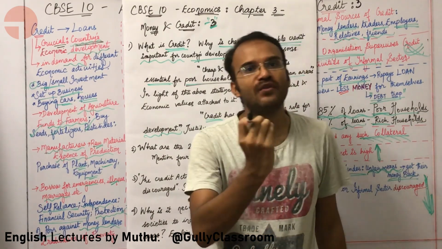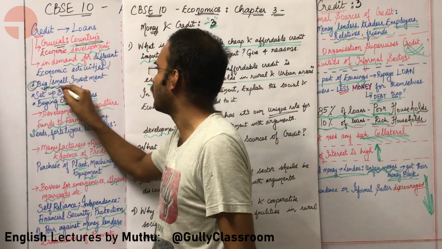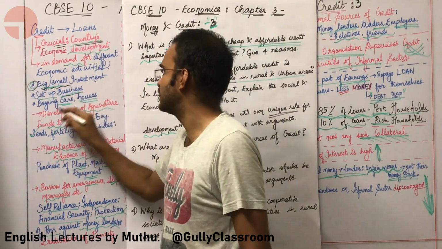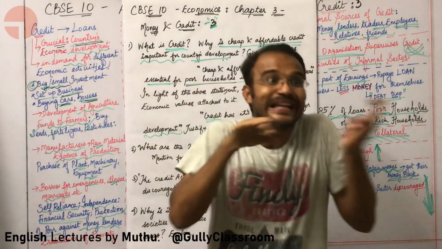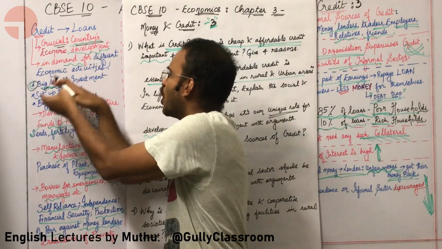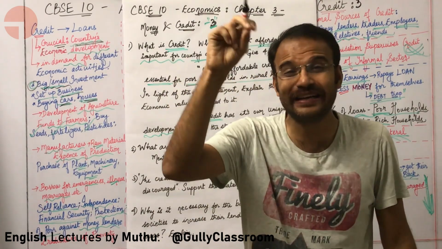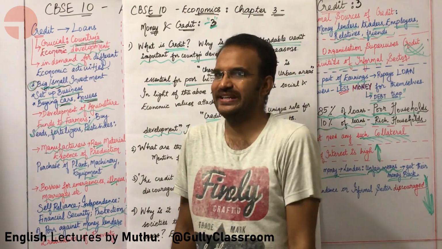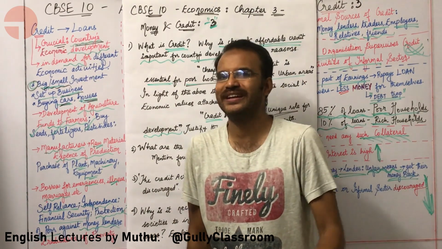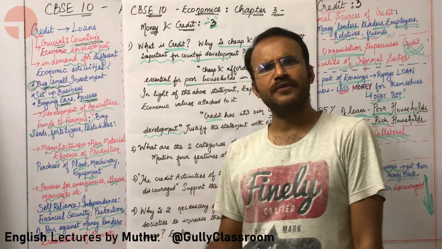What is needed for various economic activities like setting up big and small investments, setting up businesses and buying cars and houses? Credit is needed for doing all these economic activities. So there is always a great demand for credit in the various sections of the society. Let us look at a couple of examples.